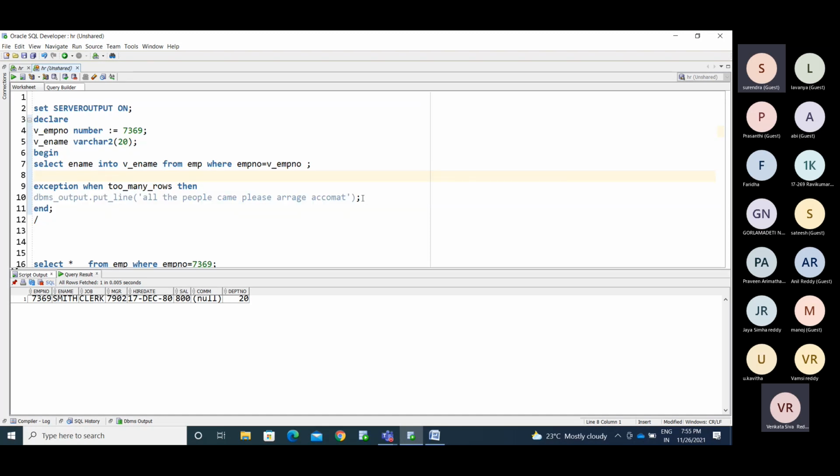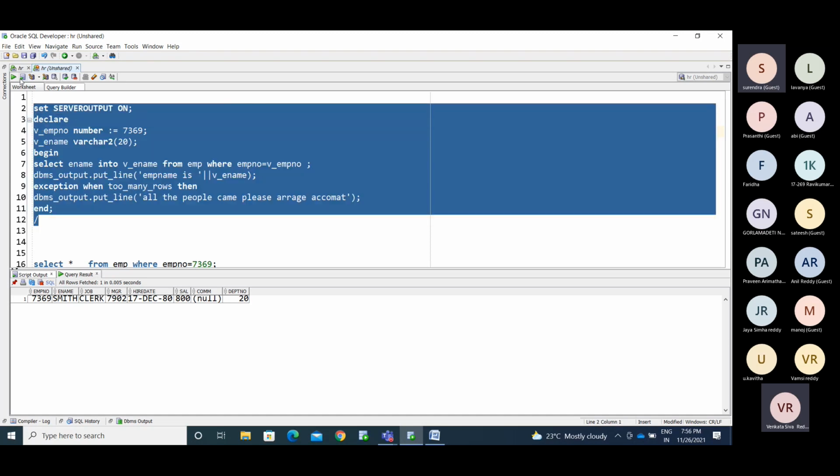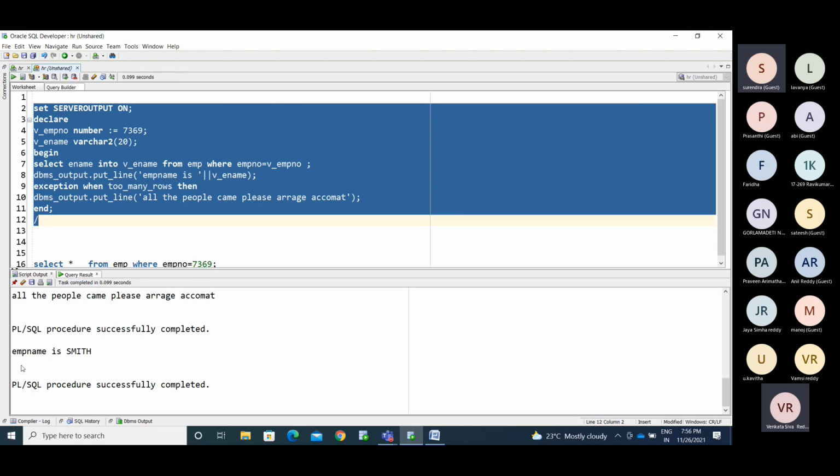I need to show that employee name, so I'm displaying the output. Employee name is v_ename. Now I'm running this. See, employee name is Smith.